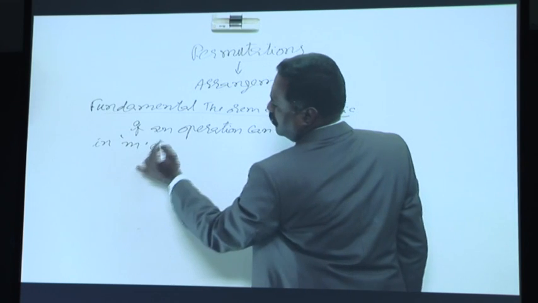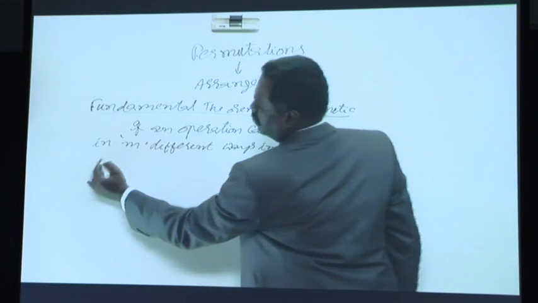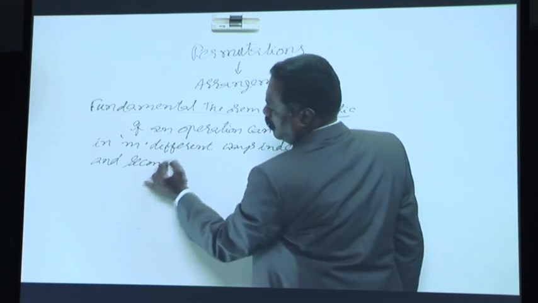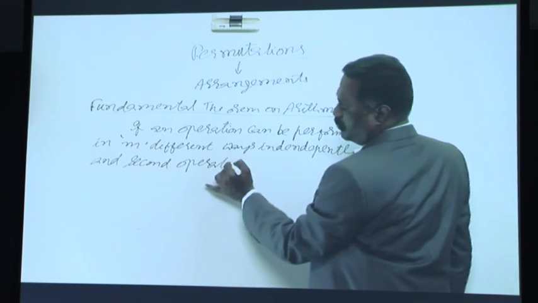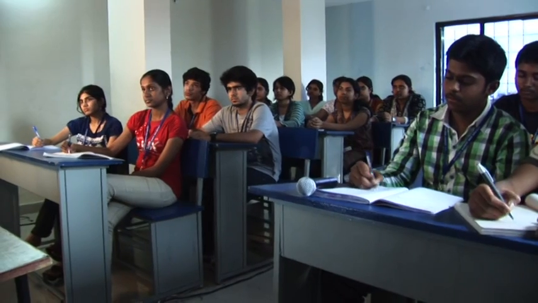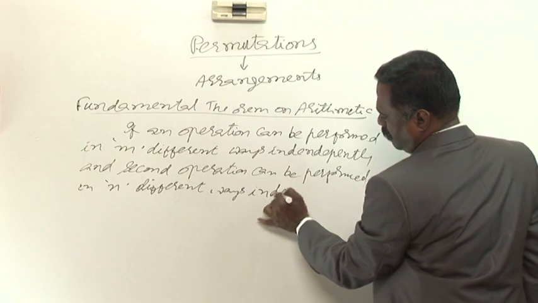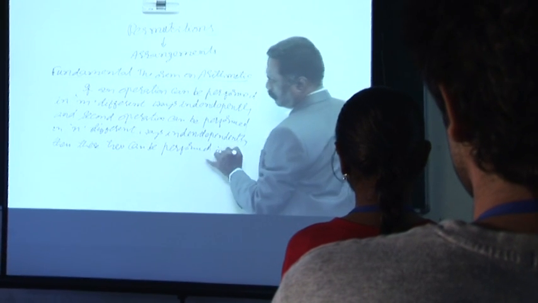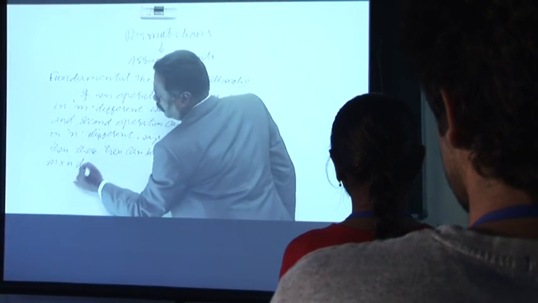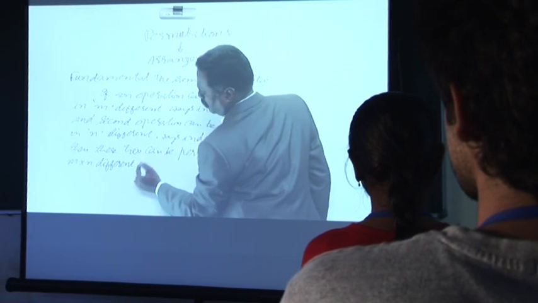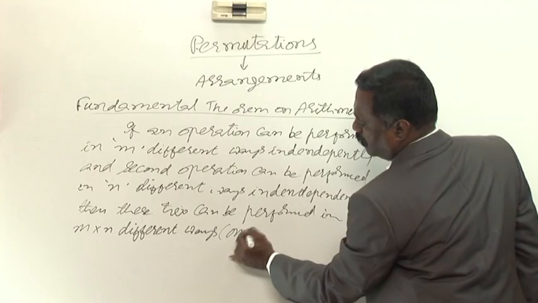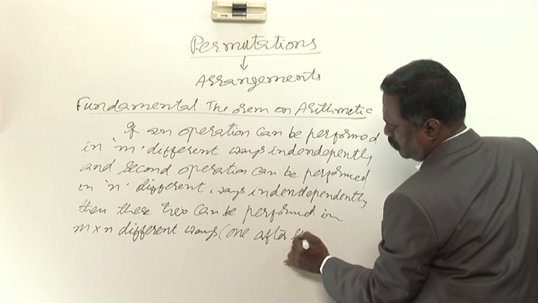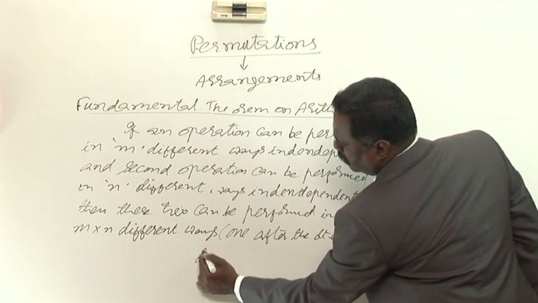m different ways independently, and second operation can be performed in n different ways independently, then these two operations can be performed in m into n different ways, one after the other, or simultaneously.